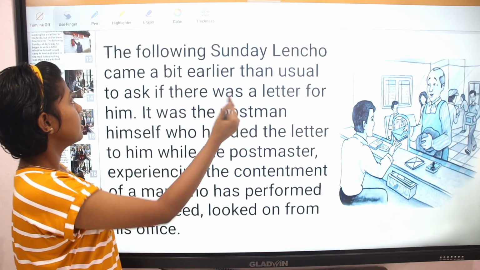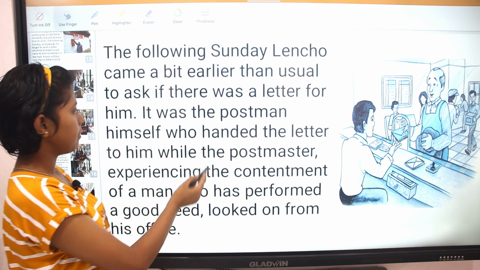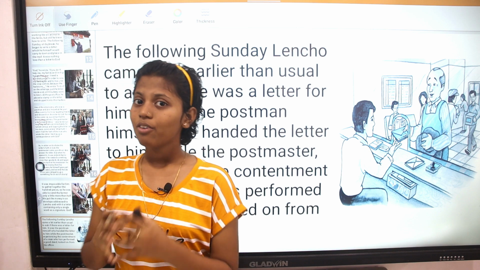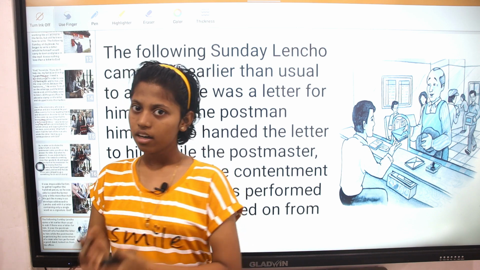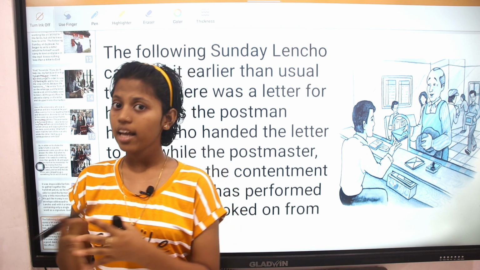The following Sunday, Lencho came a bit earlier than usual to ask if there was a letter for him. Here in the following Sunday, Lencho came a bit earlier to the post office and asked the employees if there was any letter for him.